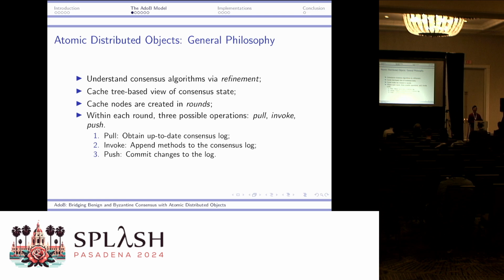Then the leader proposes its own additions to the consensus log, and that's called invoke. Finally, we try to commit the changes to the log. If this succeeds, then the future leaders are guaranteed to see the changes. But if it doesn't succeed, then we see a network failure, and the future leaders may or may not see your proposed changes.